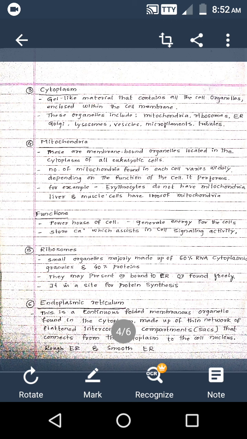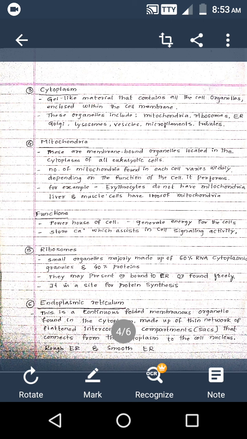These mitochondria are bounded by two membranes, the outer membrane and the inner membrane, and we'll see cristae in these mitochondria. The mitochondria's main function is to generate energy for the cells.